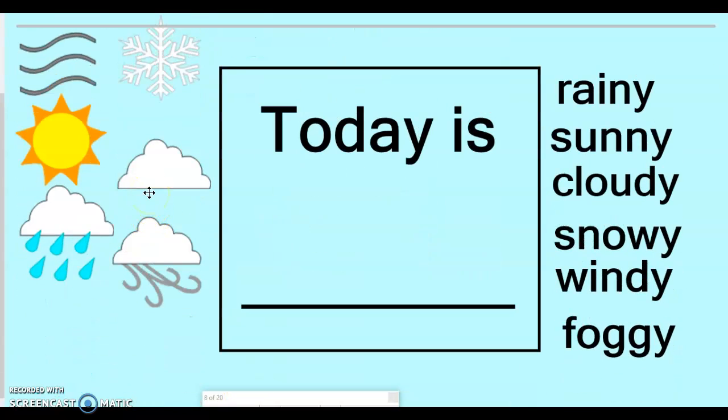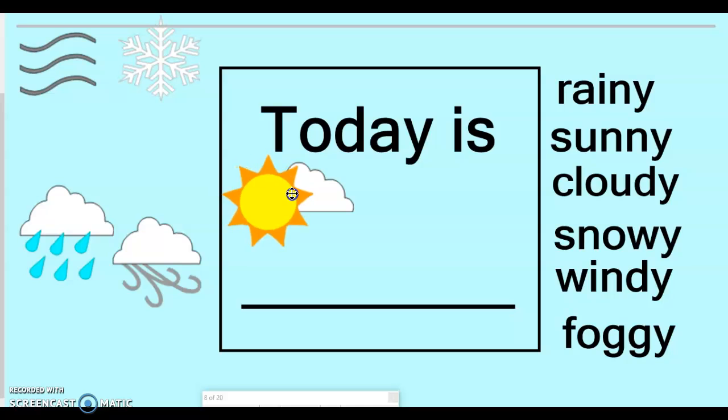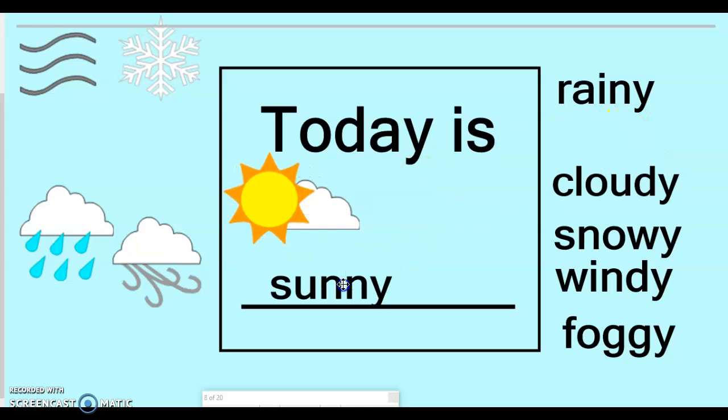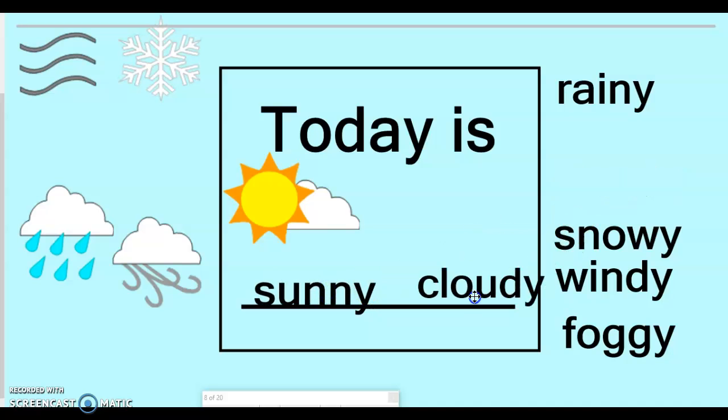What's the weather? What's the weather like today? Is it sunny? Is it cloudy? Is it rainy today? If I look out of my window, it looks to be mostly cloudy with some sun here and there. So I'm going to do partly cloudy today. So I need a little bit of sun and the word cloudy too.